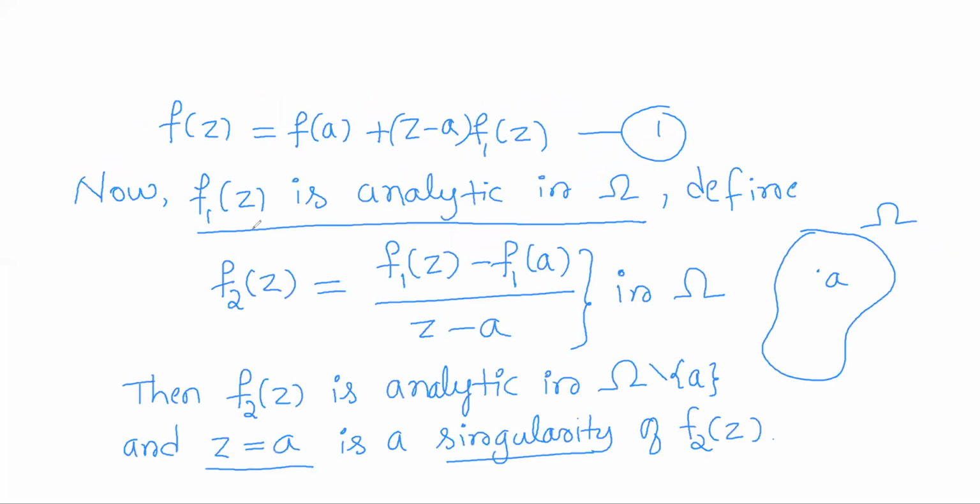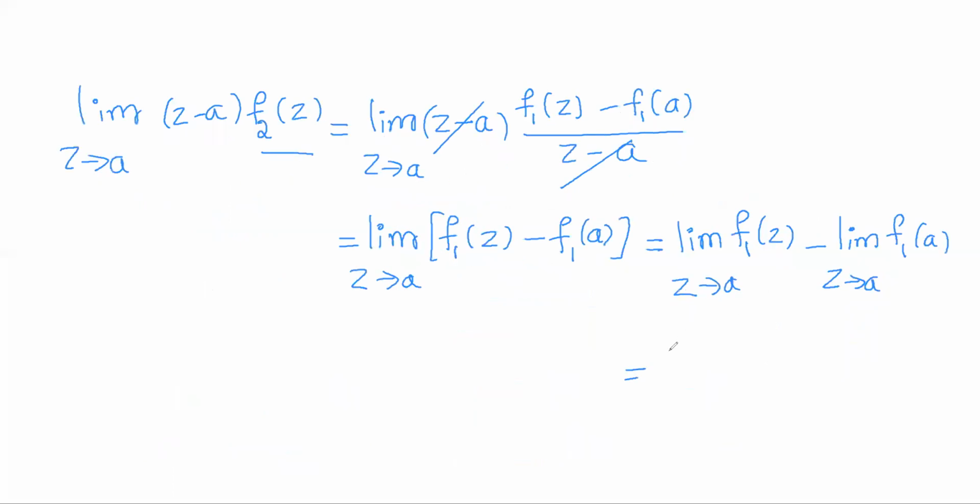So as we can observe, f1 of z is analytic in the whole region omega. So it is analytic means it has to be a continuous function. That means it is continuous at every point of omega. So in particular, it is continuous at a. So the limit of f1 of z as z approaches a will be f1 of a, as the function f1 is continuous at a, minus the limit of f1 of a. f1 of a is a constant, so the limit of the constant is itself and the difference becomes 0.